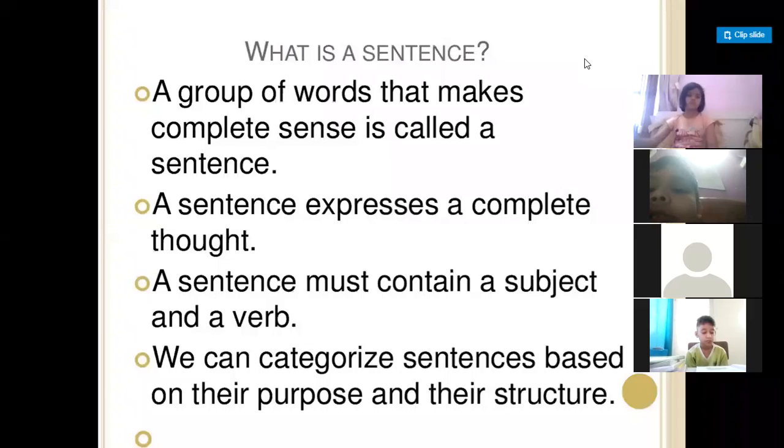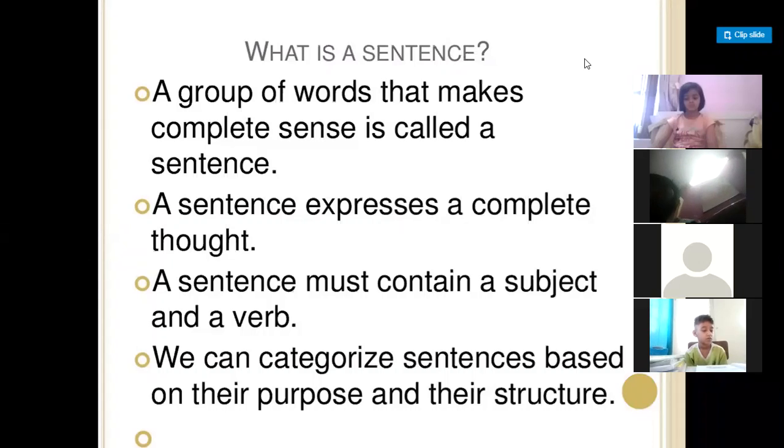When we write a sentence which is complete, it has a subject and a verb in it. The fourth point is that we can categorize sentences based on their purpose and their structures. In your next chapter or in your senior grades, you will learn about different kinds of sentences, or you must have studied them also. Again, a group of words that makes complete sense is called a sentence.